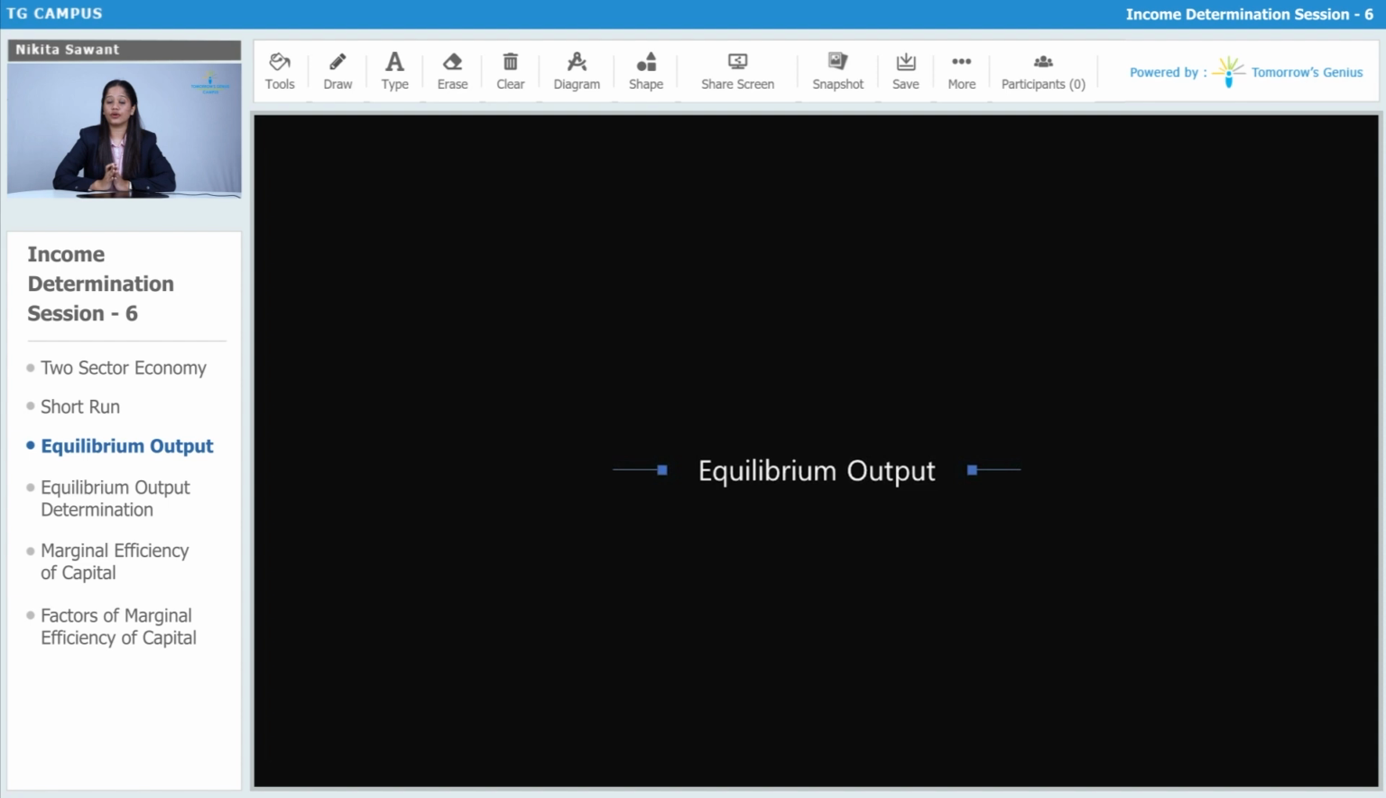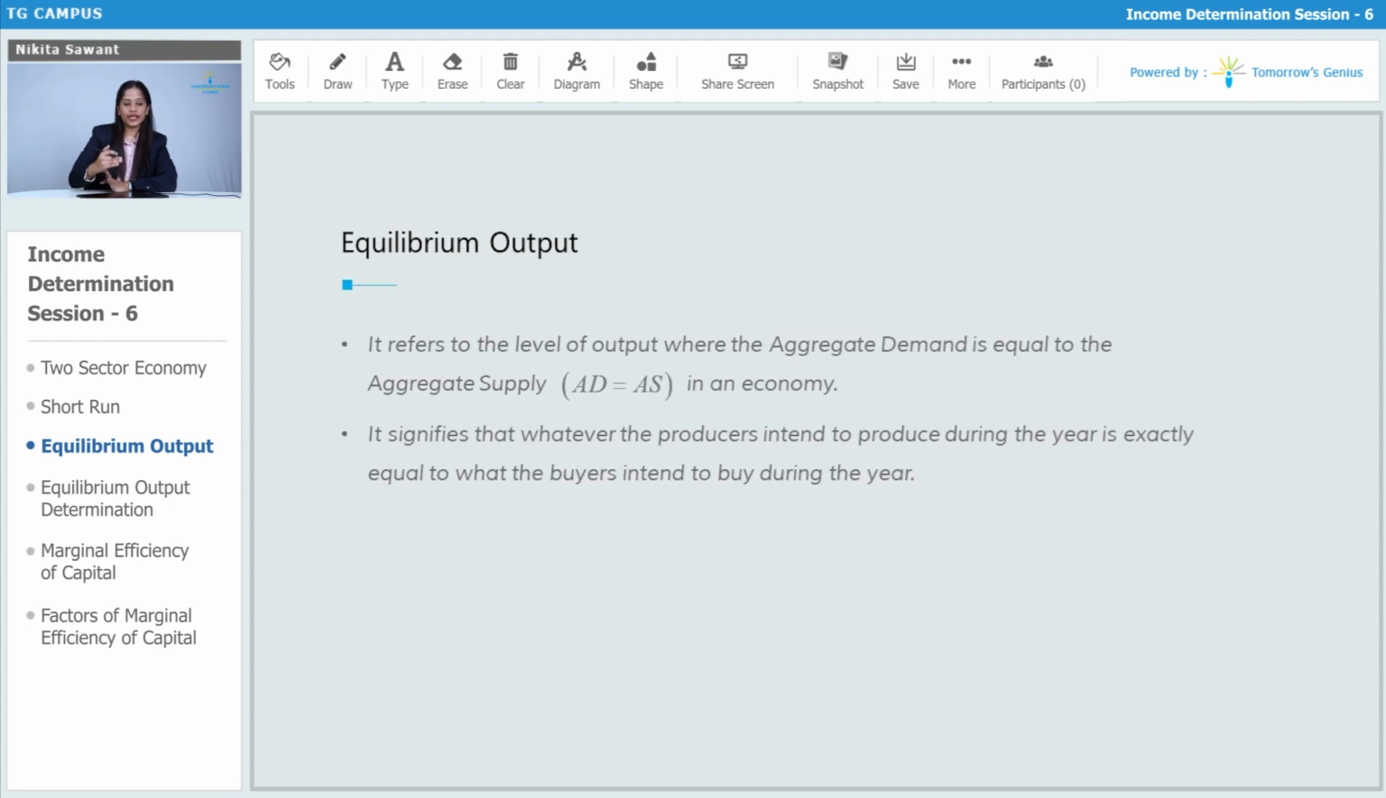Let us learn about equilibrium output. So what is equilibrium output? Equilibrium is nothing but equal, and output is nothing but the goods and services that are produced and supplied in the economy. So it refers to the level of goods and services that are produced where aggregate demand is equal to aggregate supply. We have already learned about aggregate demand and aggregate supply.